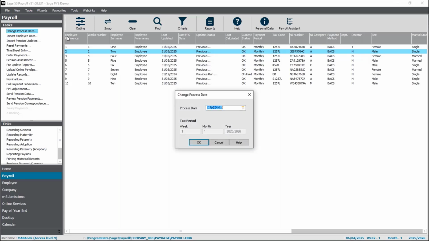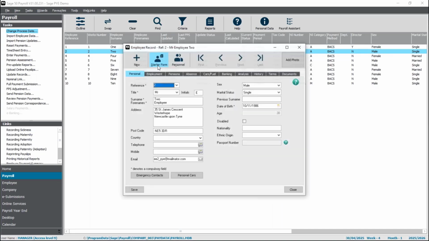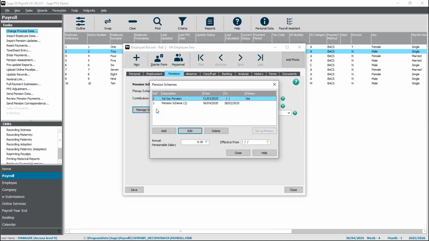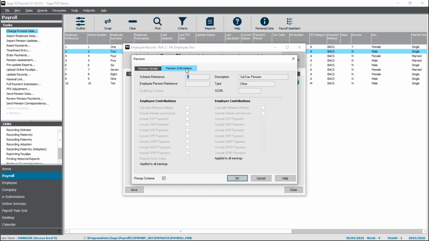And if I just set my next pay date, 30th of April, I have one employee who I've set up on this scheme. They're in the salary sacrifice pension, and I've got their contribution as 10% of their pensionable pay. So that's how much they would sacrifice. But for the employer contribution at the moment, it's fixed amount. So I've manually calculated the employer contribution plus the NI saving. But moving forward, I can set that to a percentage as well, or indeed a fixed amount. And we've got our pension scheme set up so it's going to add on